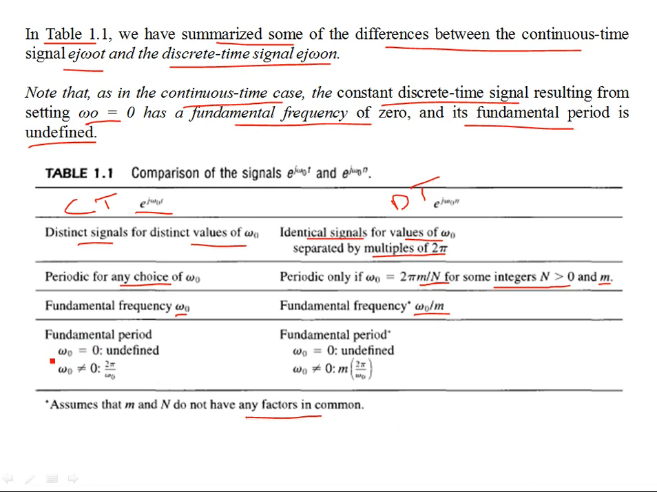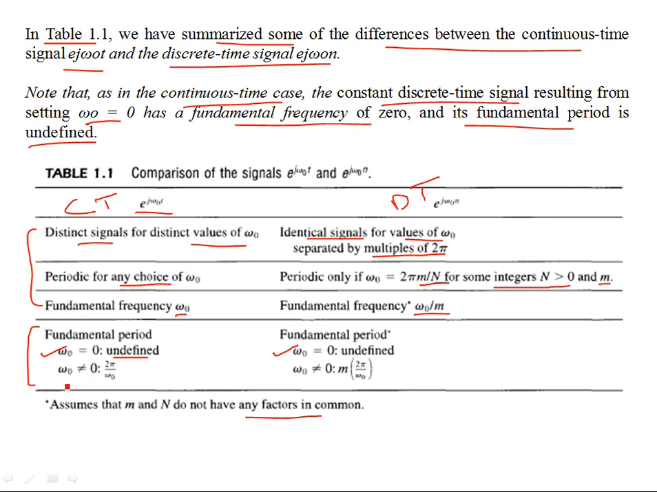Then again, the fundamental period for a DC quantity is undefined. If there is no rate of oscillation, you're not going to define a period for that, right? And that's true for the discrete time case as well. So these are the similarities, while these are the differences between the continuous time and discrete time exponentials.